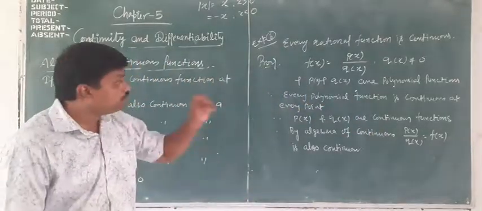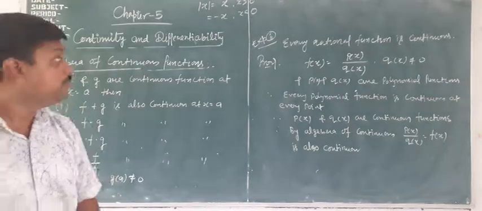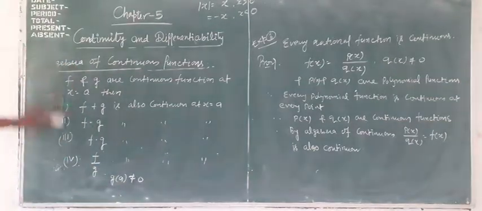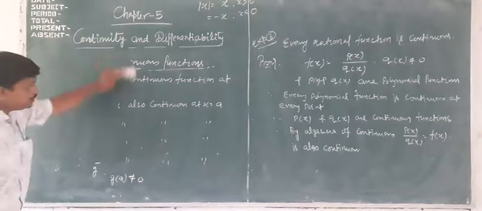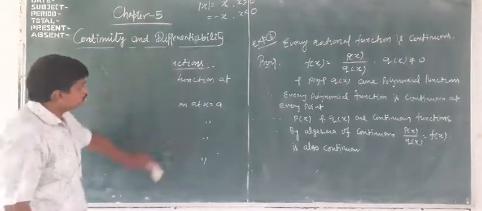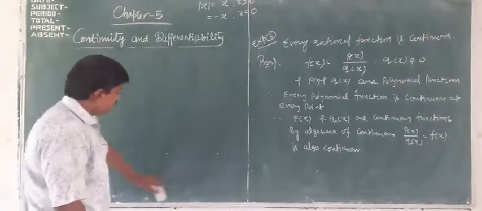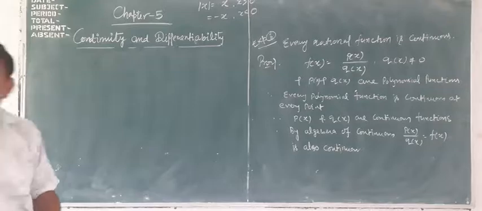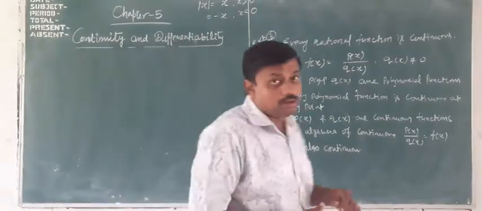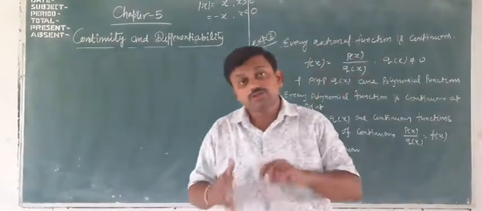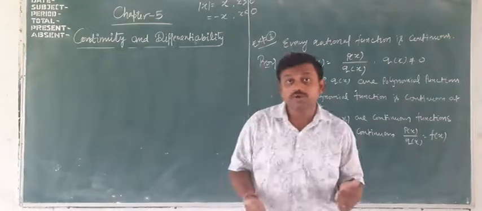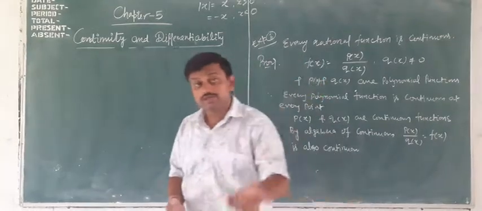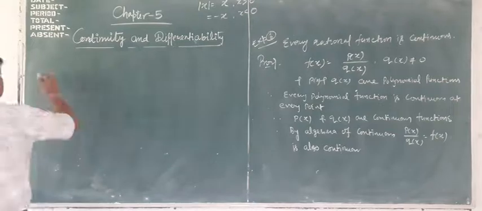Similarly, on the basis of this theorem we will explain some more conditions or some more questions. First is that the sine function is a continuous function, cosine function is continuous, tangent function, cot function, these are also continuous functions.